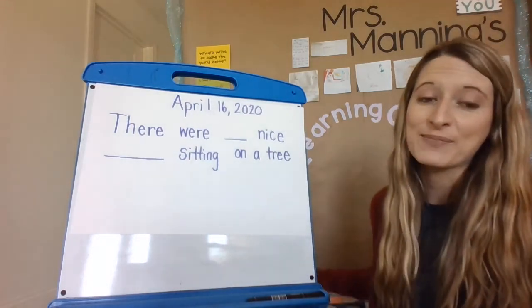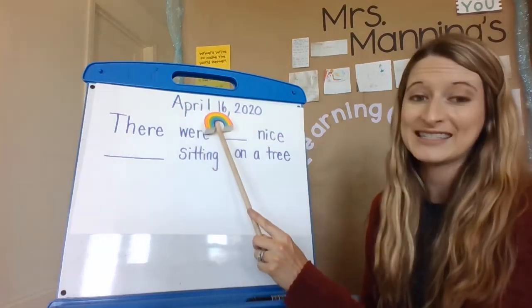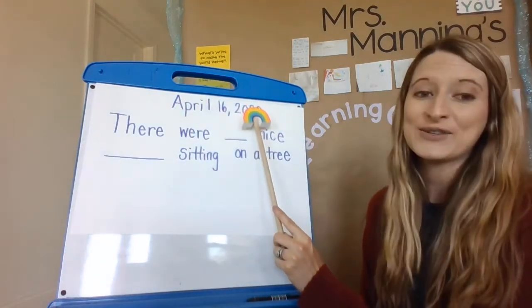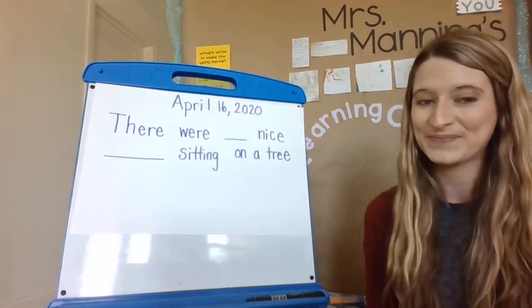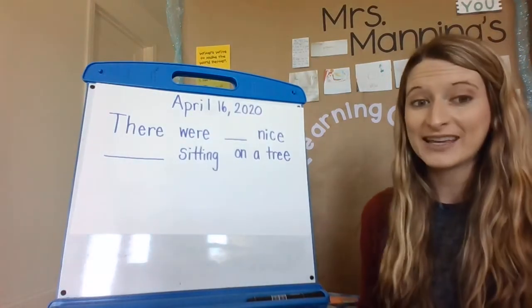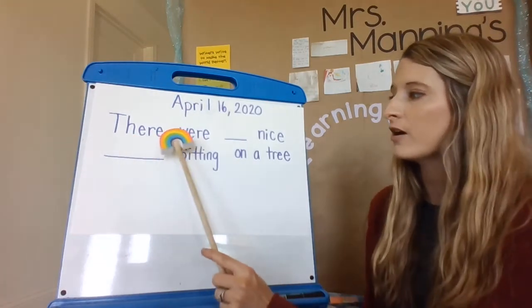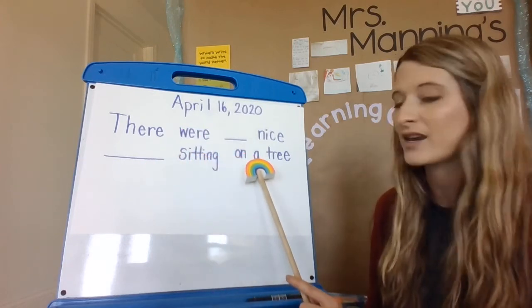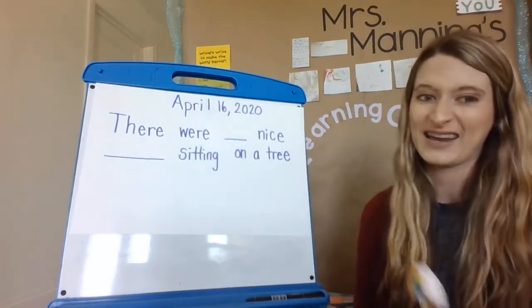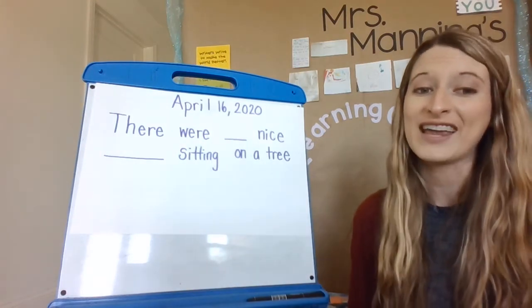Let's look at our April morning message. So first, let's read the date. April 16th, 2020. And this message is also a math story. We're going to start with reading it together, and then I'll tell you how to fill in the missing parts. There were blank, nice blank sitting on a tree. So this is a math story about animals that were sitting on a tree.